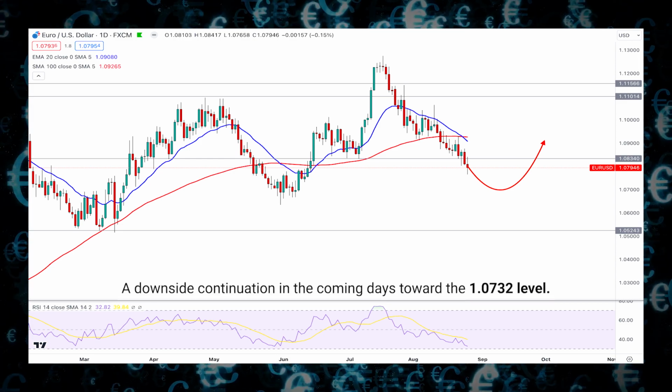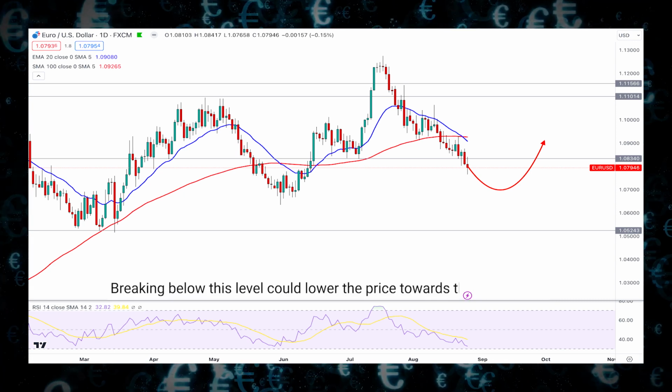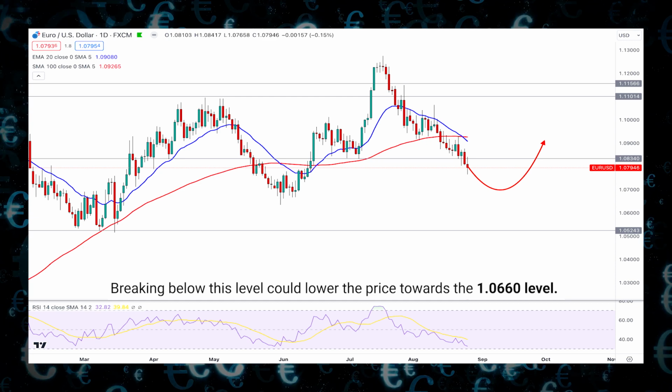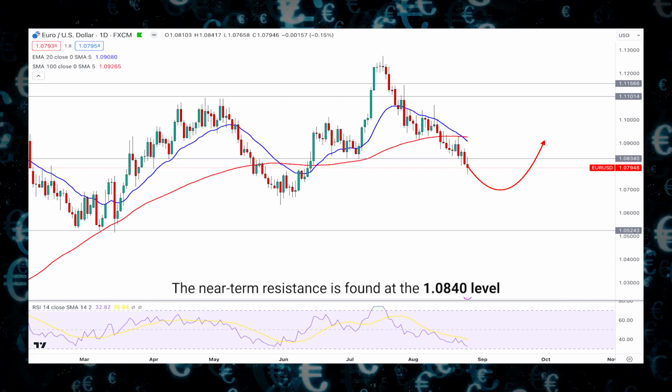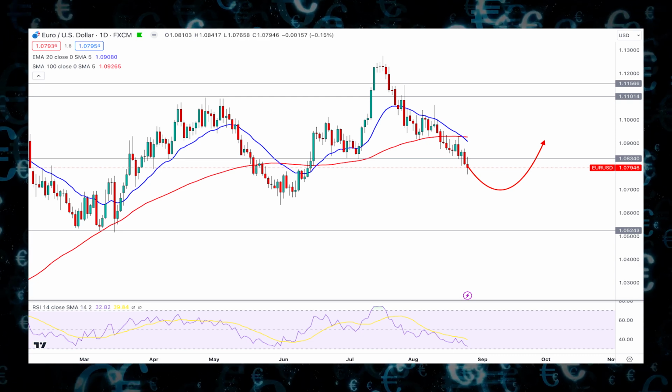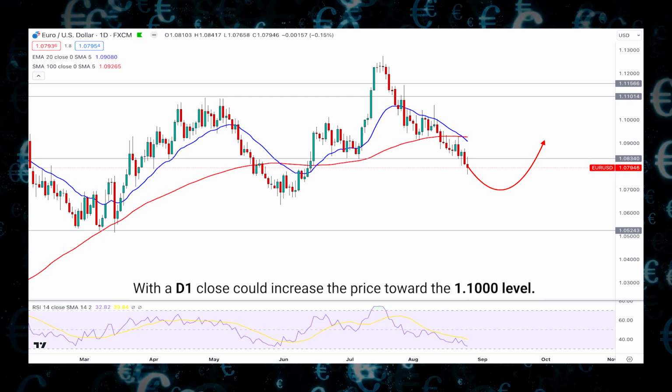days toward the 1.073 level. Moreover, breaking below this level could lower the price towards the 1.066 level. The near-term resistance is found at the 1.084 level, where a bullish break above this level with a D1 close could increase the price toward the 1.100 level.